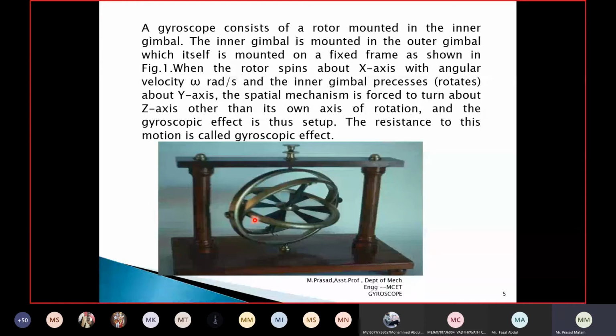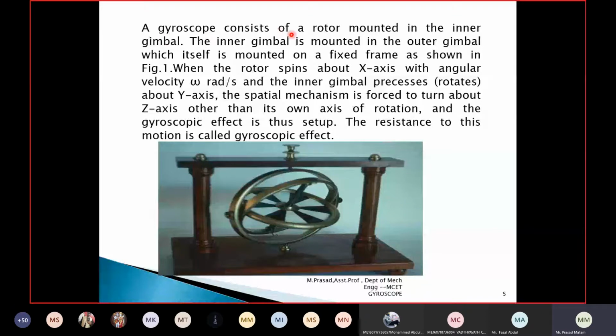Yes, sir. In a gyroscope you have three components. One is the disc. This is the inner gimbal. This is the outer gimbal. This is the fixed frame. Here only the disc rotates. When the disc is rotating, what will happen? It tries to move in another direction. That is called the gyroscopic effect.